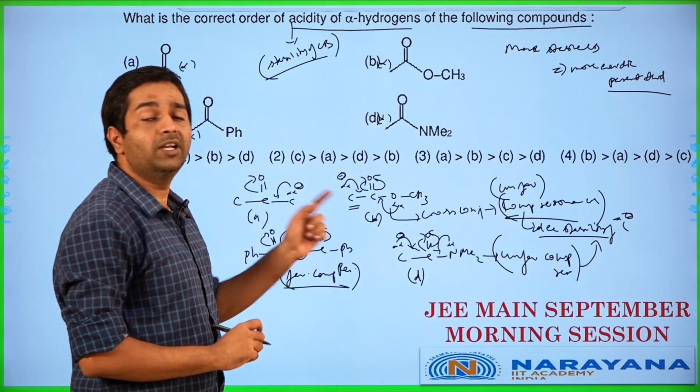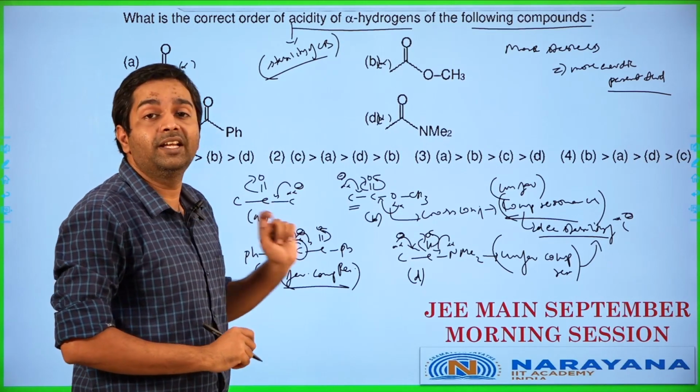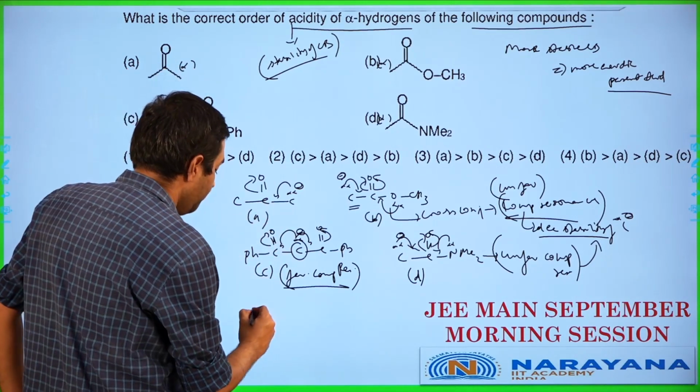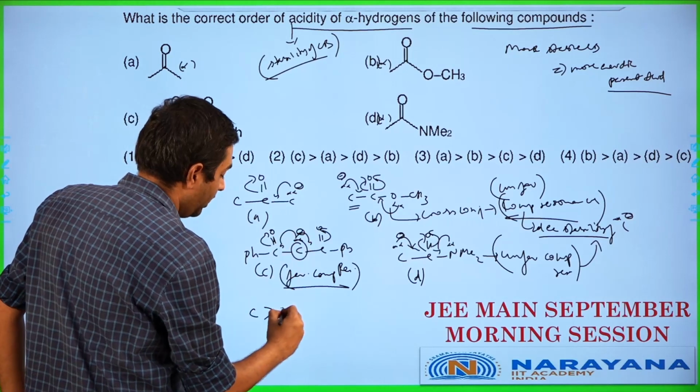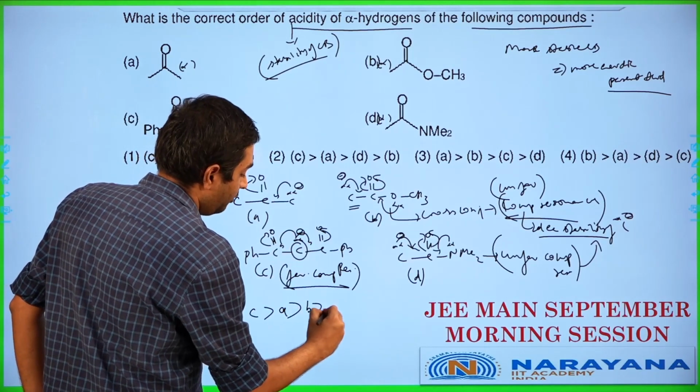So if I'm considering the stability of the carbanion formed over here, or the enolate ion formed over here, which one is the most stable? C is the most stable, followed by A, followed by B, followed by D.